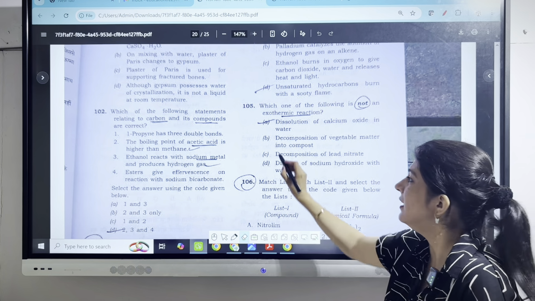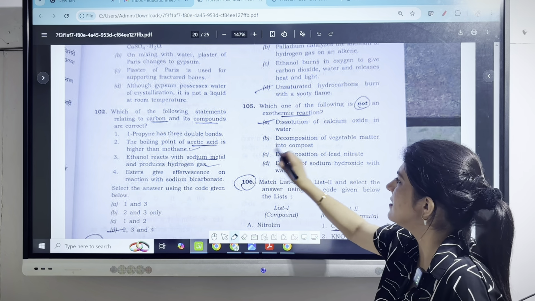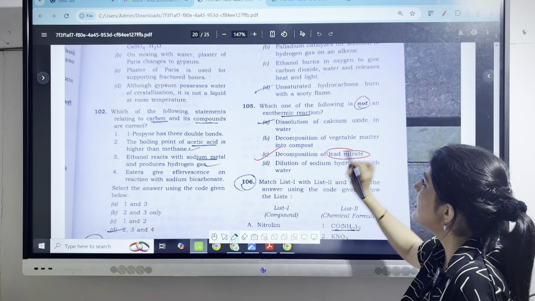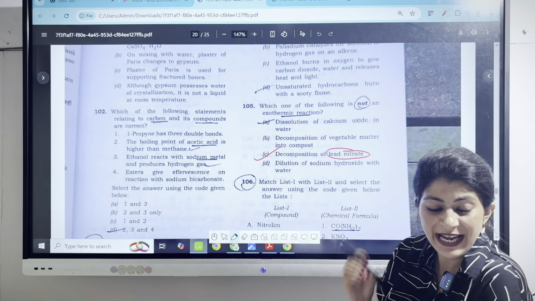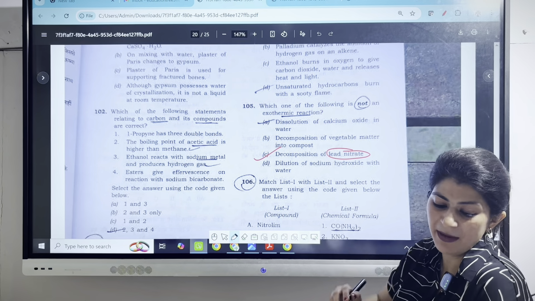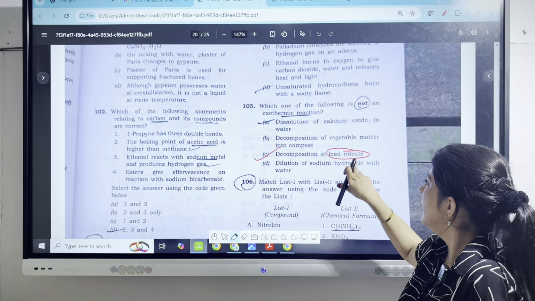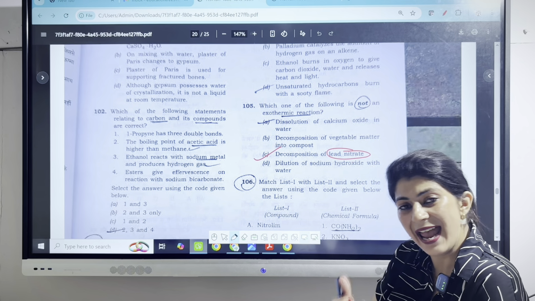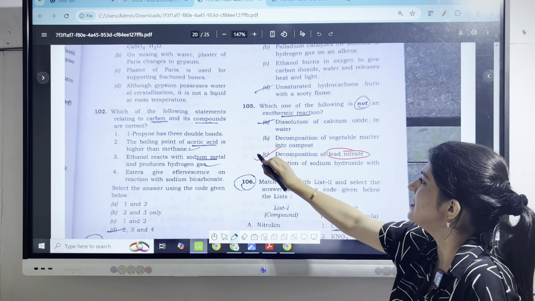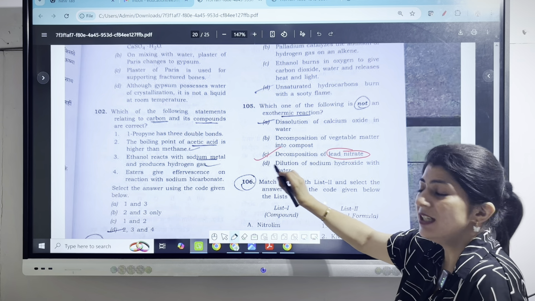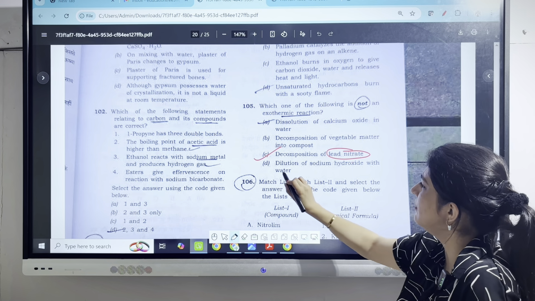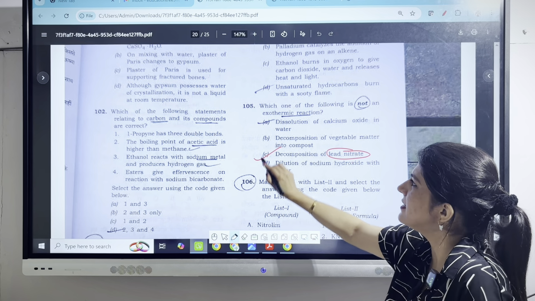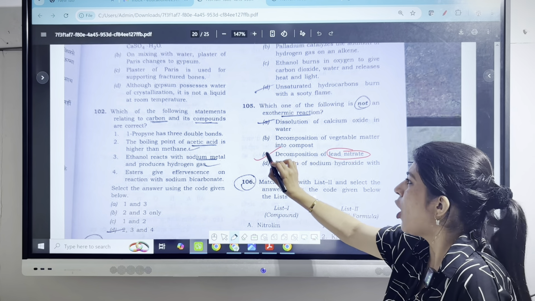The third one, decomposition of lead nitrate. This is the answer. This statement is incorrect. Decomposition of lead nitrate is not an exothermic reaction. It is an example of endothermic reaction because lead nitrate breaks down into lead oxide, nitrogen oxide and oxygen. So this is our right answer. Fourth option, dilution of sodium hydroxide with water. Again, it is an example of exothermic reaction. So our answer for 105 is option number 3.